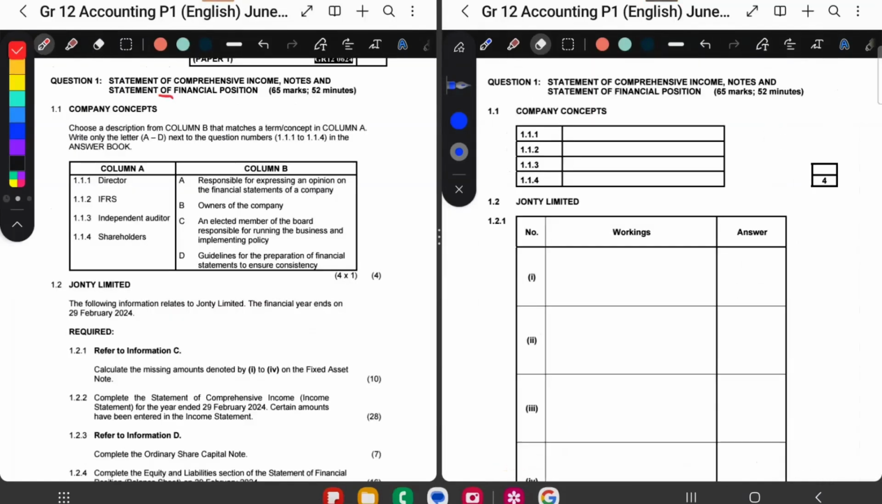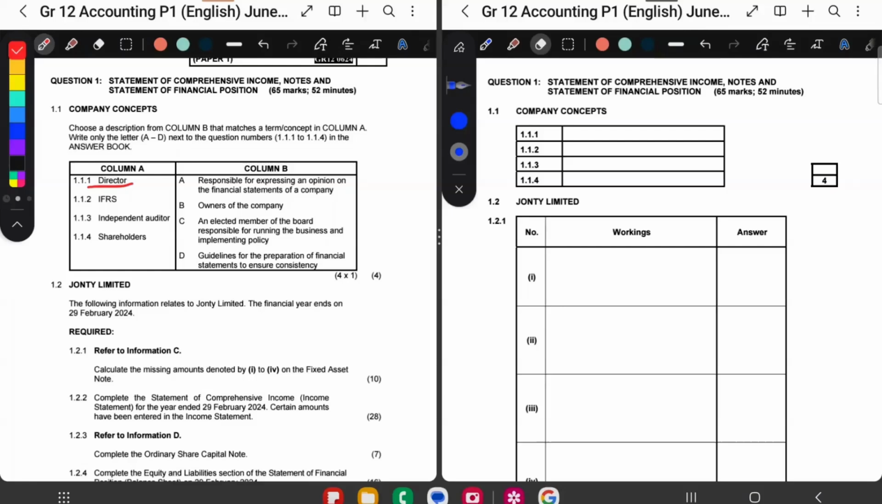So question 1.1 says company concepts. And the question here says we have to match column A to column B. They give us the term in column A, and we have to match that with the correct description in column B. So, okay, let's start with our definitions.